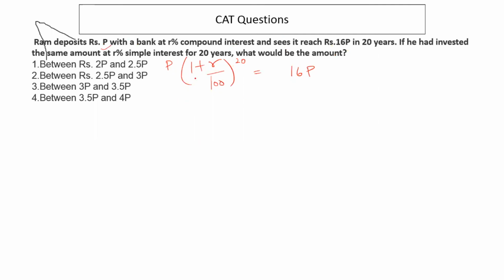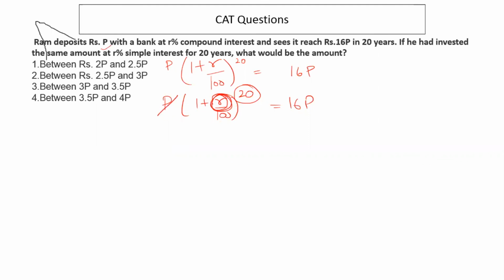Now, here we have an equation where the power is a large number, which is 20, right? And we need to solve this equation to find this variable R, which is inside the bracket, which is raised to the power of 20, right?